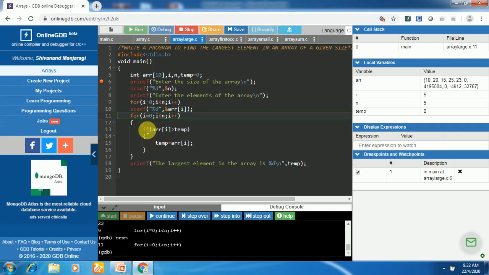Now let us see how it will find out the largest element. So we'll begin with I equal to 0. Condition is true here because 0 is less than 5, that is n. Let's check array of 0. Array of 0 is what? Array of 0 is 10 here. This one we can check the value here. Array of 0.